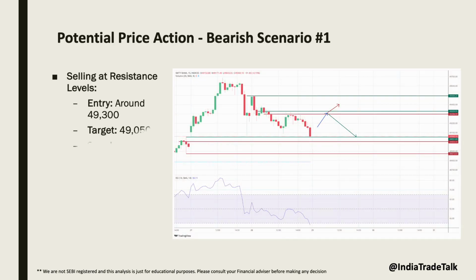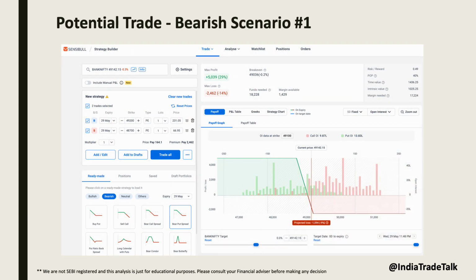Let's now discuss possible price action from bearish viewpoint. We can consider shorting around the resistance level of 49,300 with a target of 49,050 and a stop loss at 49,400. If you see two consecutive candles closing between 49,329 and 49,400, we should still close the trade in loss. Here is an impressive trade setup to follow at resistance levels if you have a bearish viewpoint. Just like bullish scenario, you can follow this bear put spread trade. The levels can be adjusted as per your risk appetite.